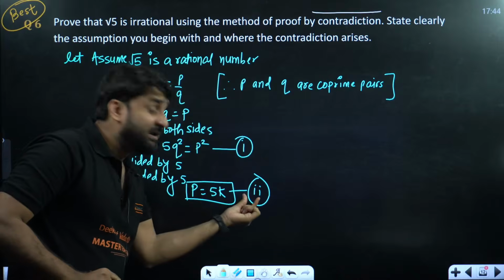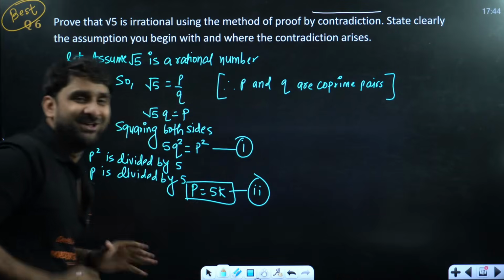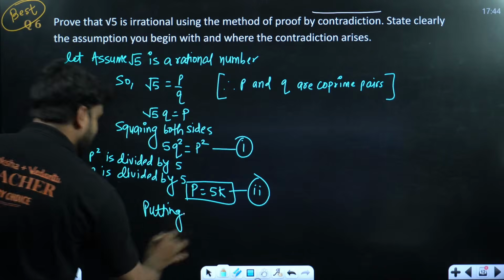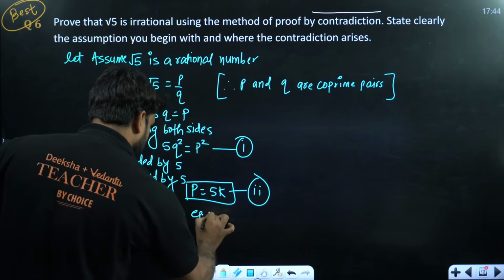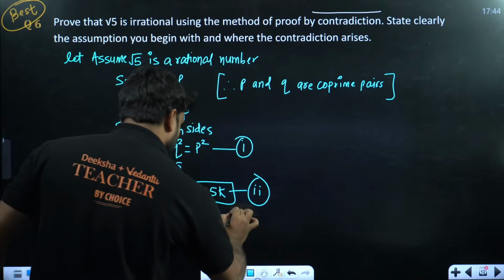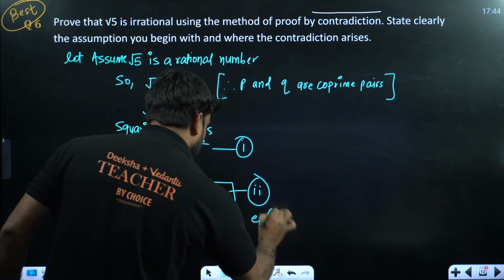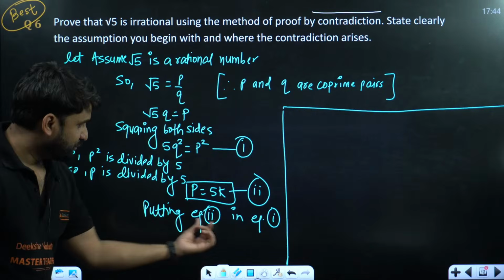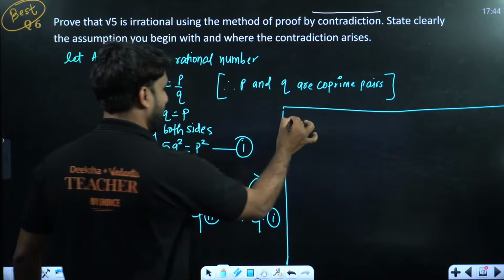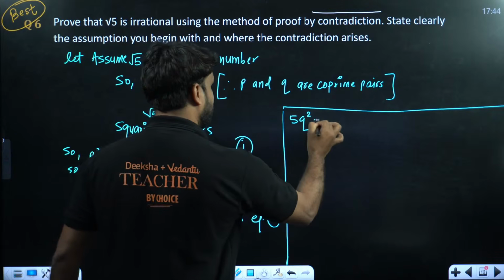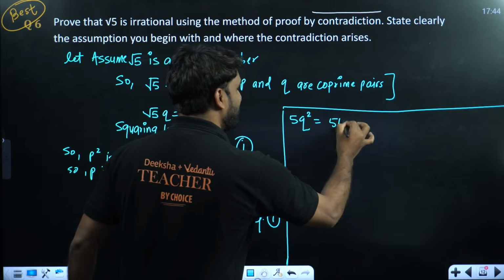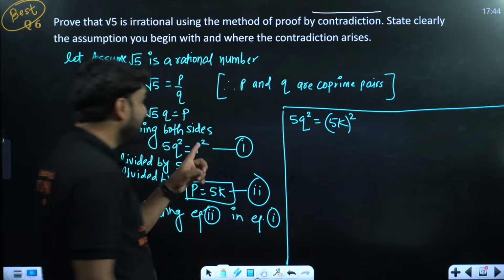And so, can we put this equation number 2 in first? Oh my god, the result will be very shocking. Putting equation 2 in equation number 1. So equation number 2 will go in first. So 5q square, and at the place of p, we can put 5k. Wow. 5k square, because here p is in square form.